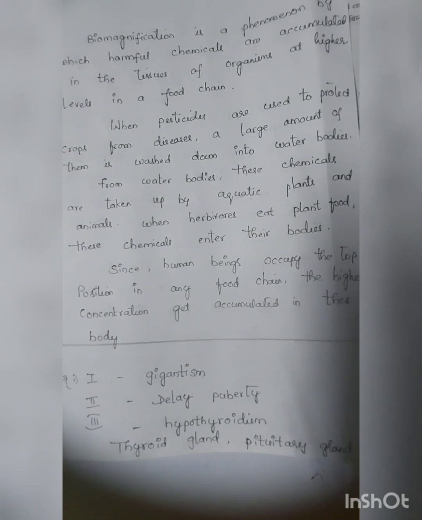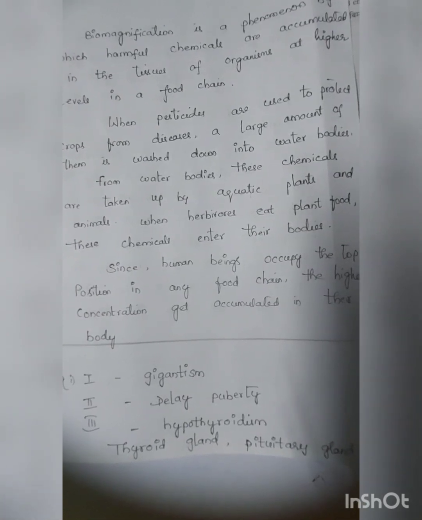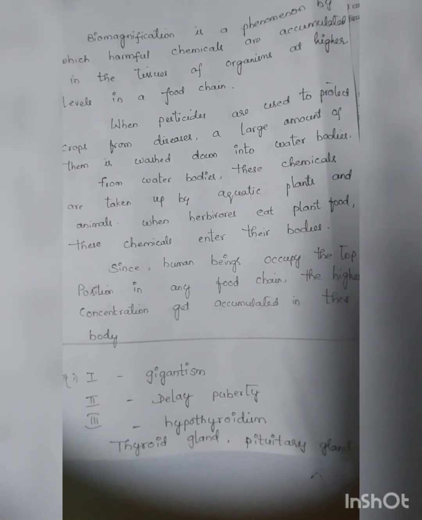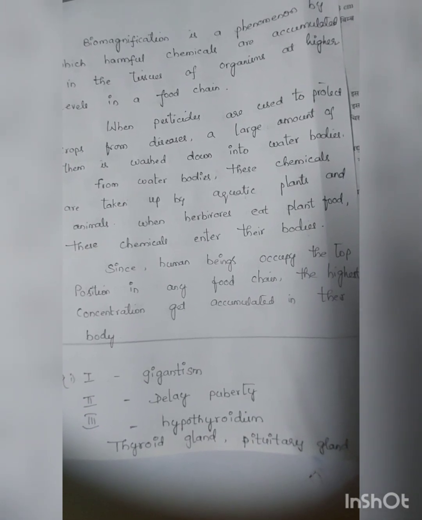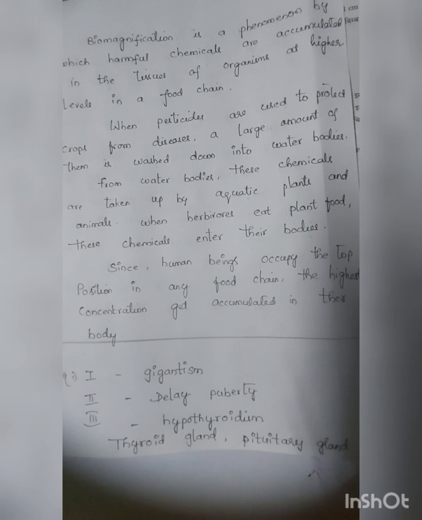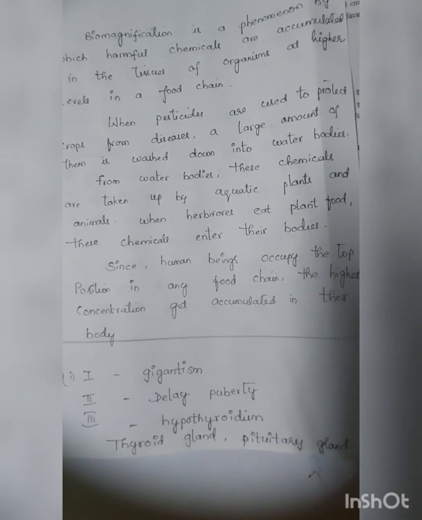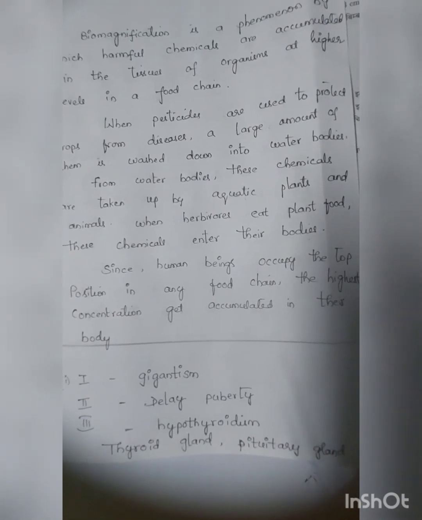When pesticides are used to protect crops from disease, a large amount of them is washed down into the water bodies. From water bodies, these chemicals are taken up by aquatic plants and animals. When herbivores, considered the primary consumers, eat plant food, these chemicals enter into their bodies. After herbivores, consumers will come.